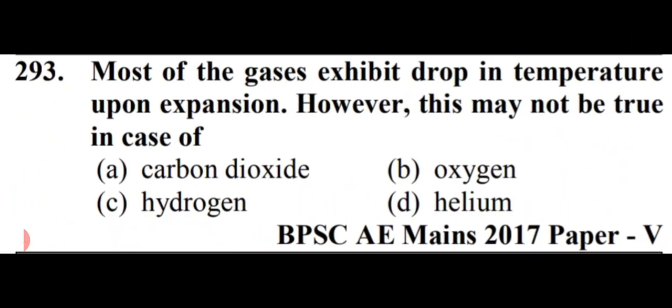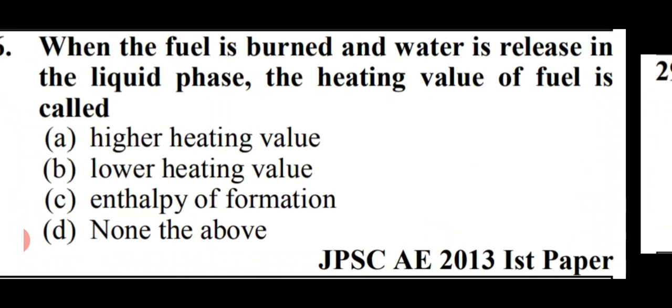Next question is, most of the gases exhibit drop in temperature upon expansion. However, this may not be true in case of, options are carbon dioxide, oxygen, hydrogen, helium. So friends, in this case, it will be hydrogen. That is option number C, hydrogen.